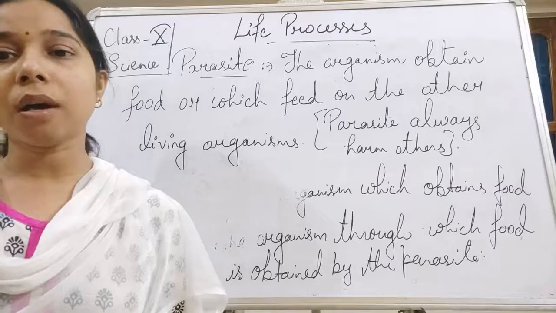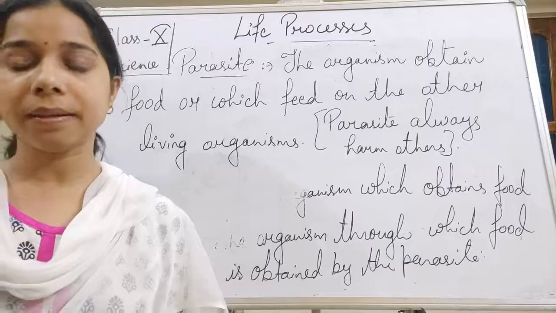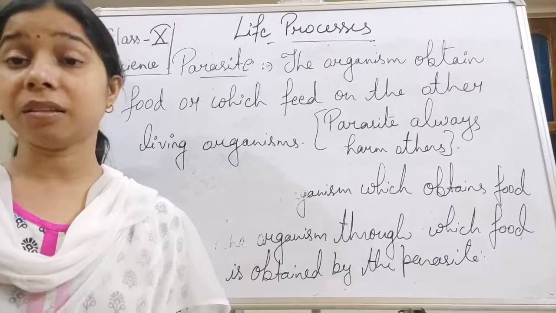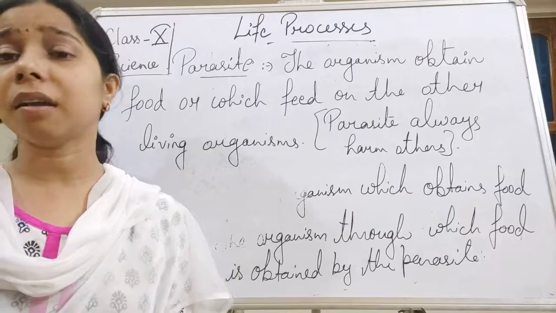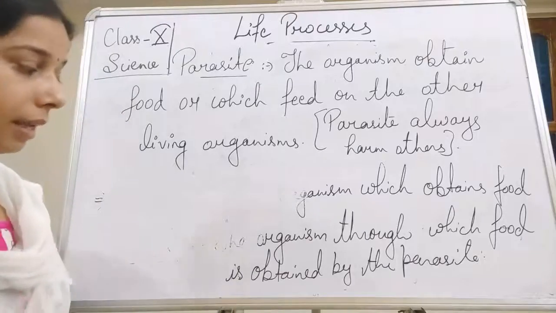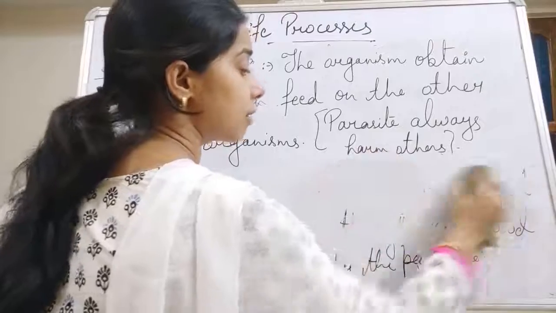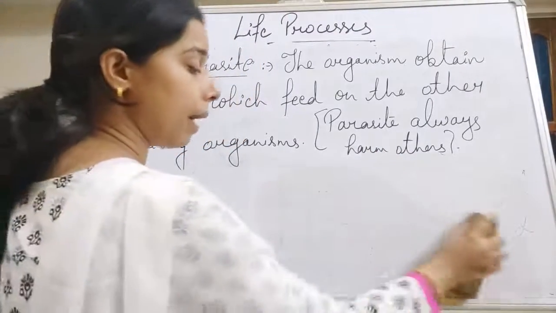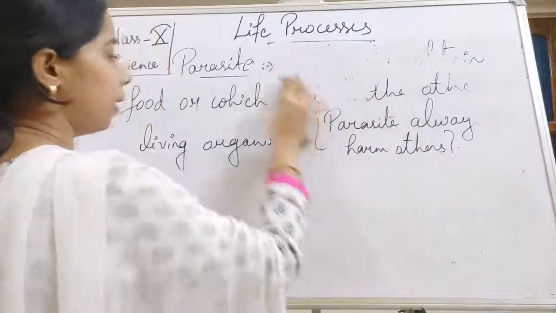Students, dog or cattle are hosts, not parasites, but they also get attacked by parasites. Instead of being parasites, they themselves become the host of the parasites. There are certain fungi, viruses, even protozoa and bacteria that are parasites and cause harm to other living organisms.